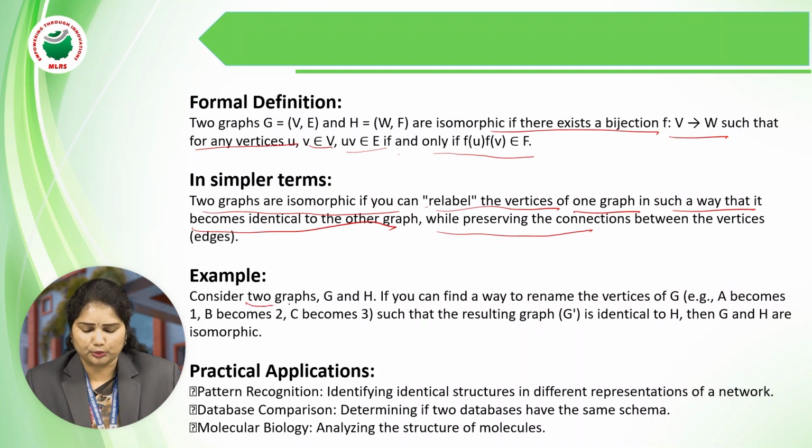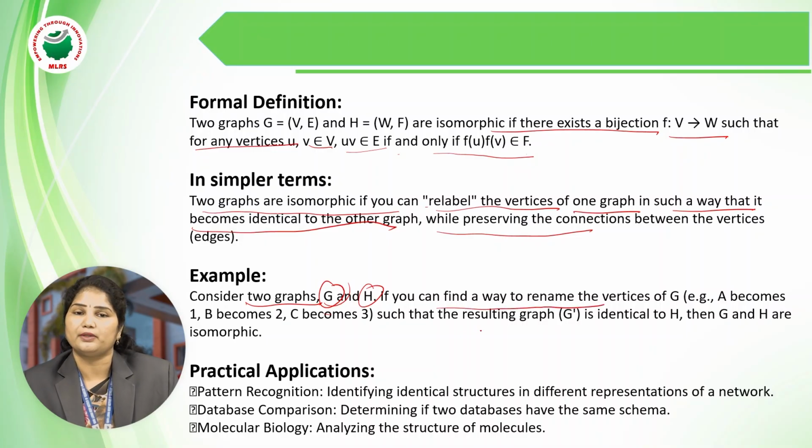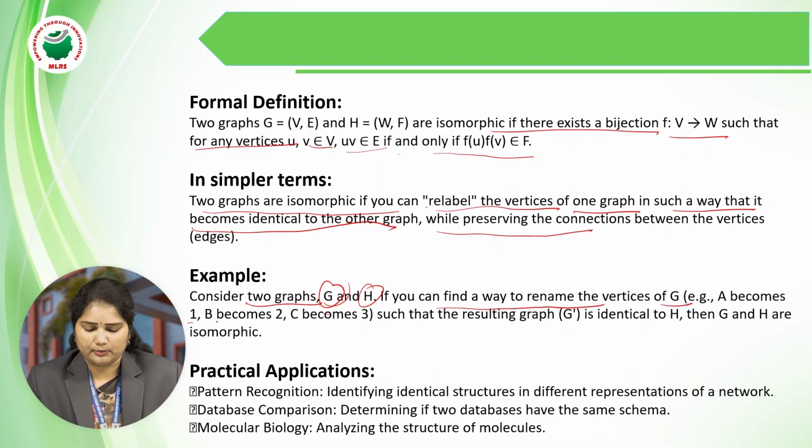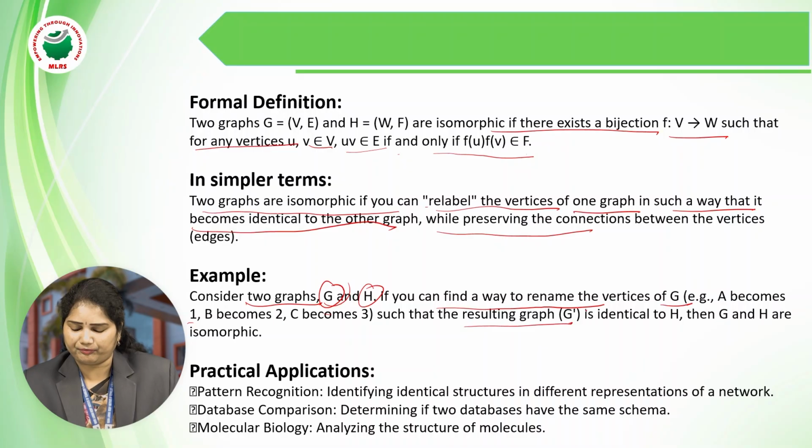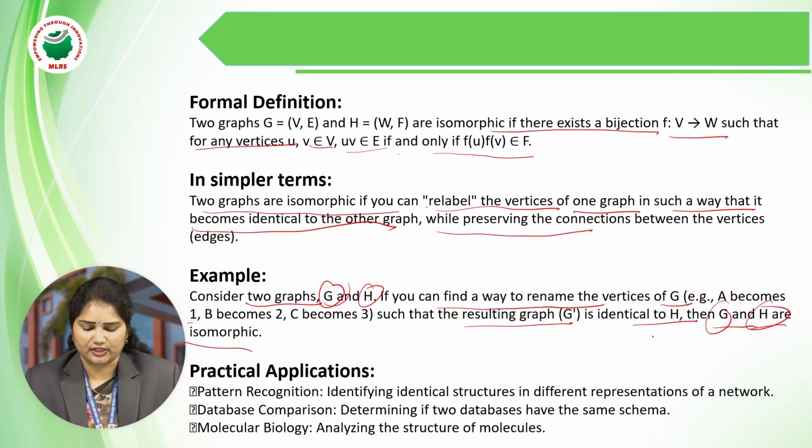Example: consider two graphs, G and H. If you can find a way to rename the vertices of G, A becomes 1, B becomes 2, C becomes 3, such that the resulting graph is identical to H, then G and H are isomorphic. G graph and H graph are said to be isomorphic.